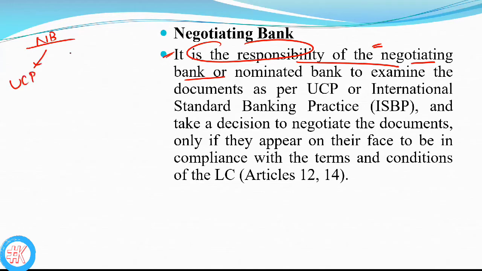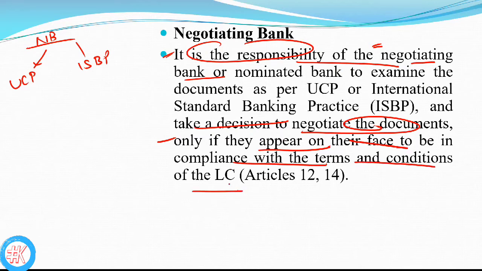It depends on the negotiating bank. Either they have to examine the documents as per UCP or ISBP and take a decision to negotiate the documents only if they appear on their face to be in compliance with the terms and conditions of the LC. What are the terms and conditions of the LC? That is mentioned in Articles 12 and 14.